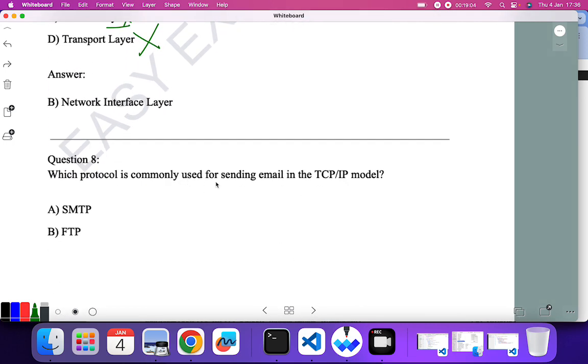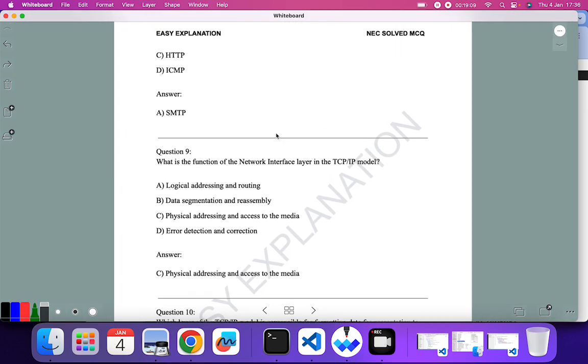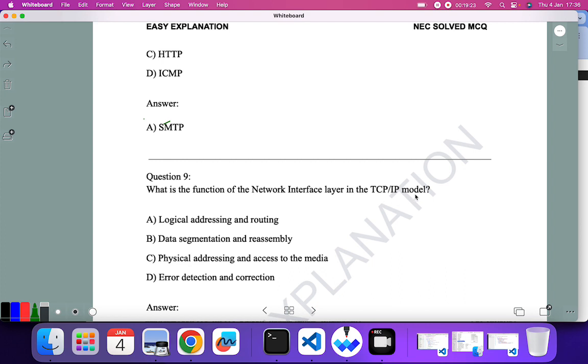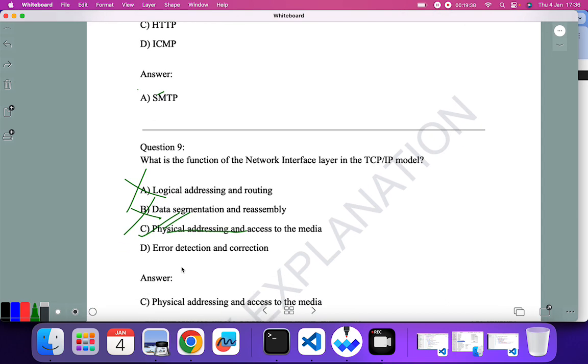Which protocol is commonly used for sending email in TCP/IP model? The options are SMTP, TCP. TCP is not used, HTTP is not used, ICMP is not used, so SMTP is the correct answer. What is the function of network interface layer in the TCP/IP model? Logical addressing and routing, no, it is done by the network layer. Data segmentation, no, it is done by the transport layer. Physical addressing and access to media, yes, this is the function of network interface layer. Error detection and correction, no.